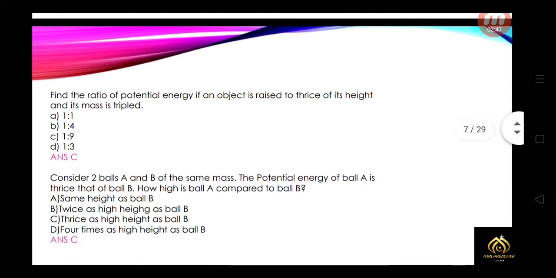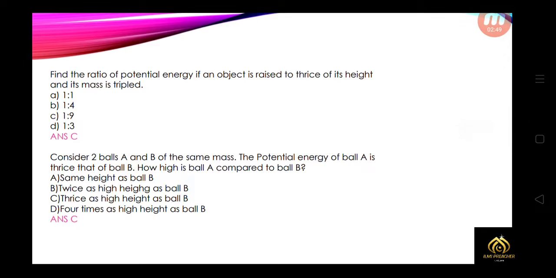Yeah, that's right. Find the ratio of potential energy of an object if it is raised to thrice its height and its mass is tripled. So that is option 1:9.